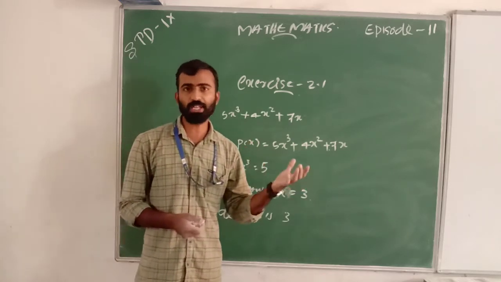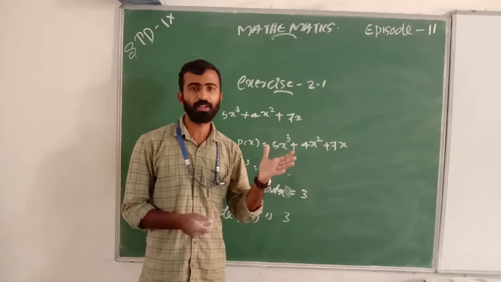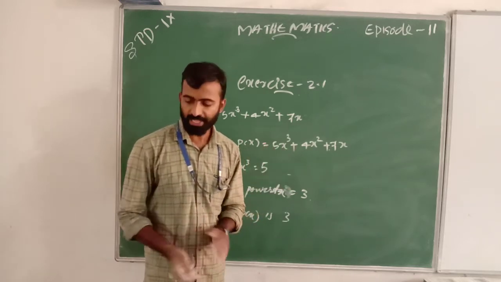Can we go to the second part? Are you ready? Okay, that is the second question.